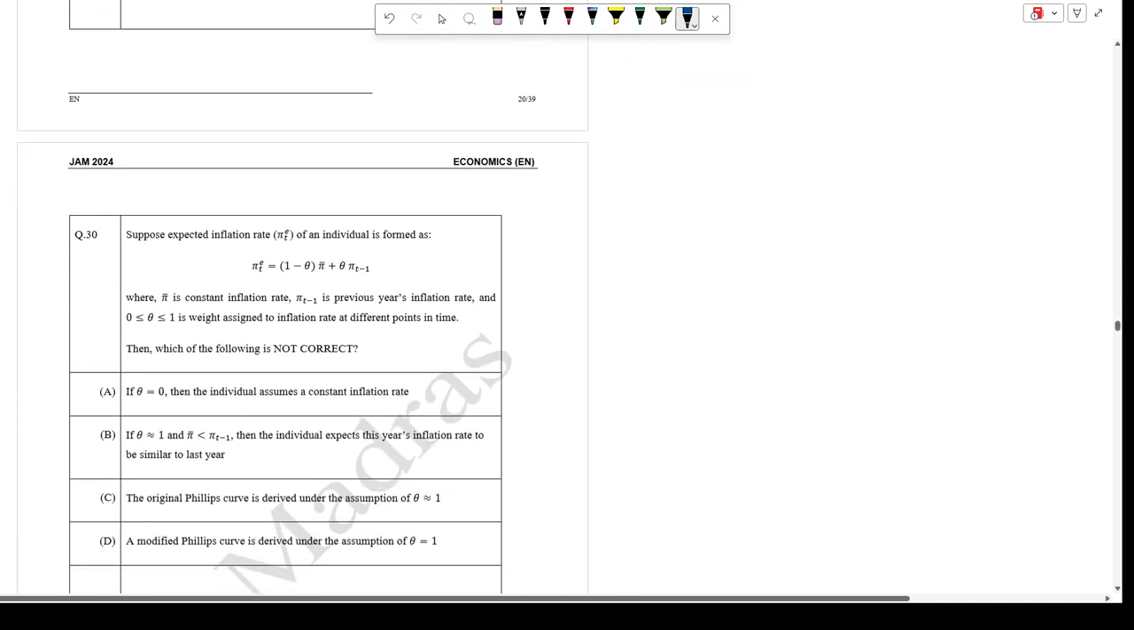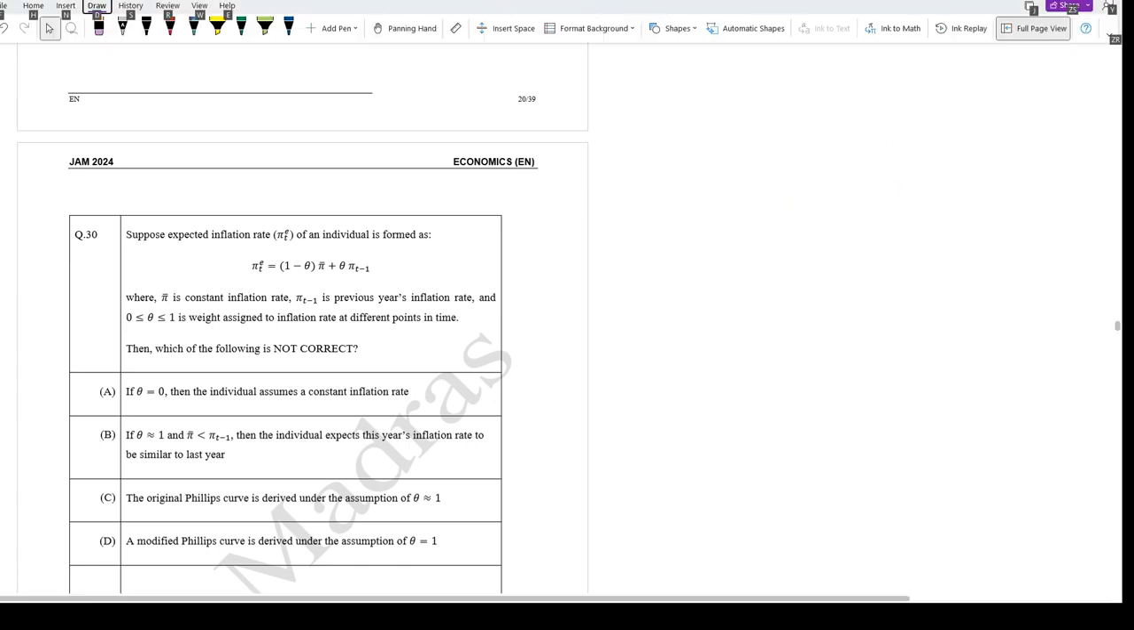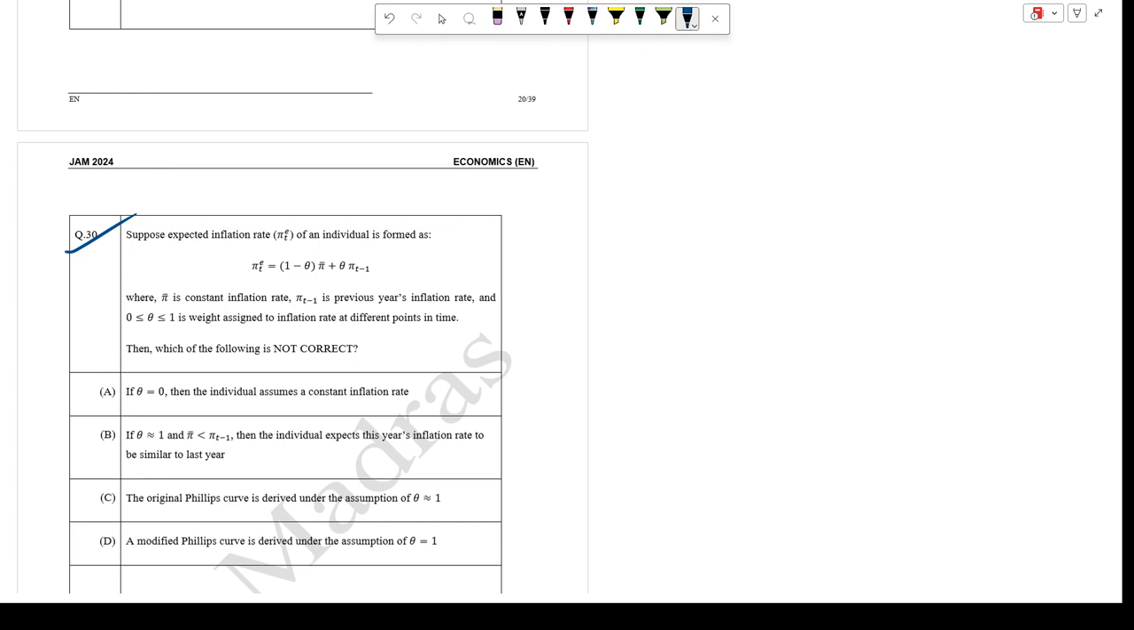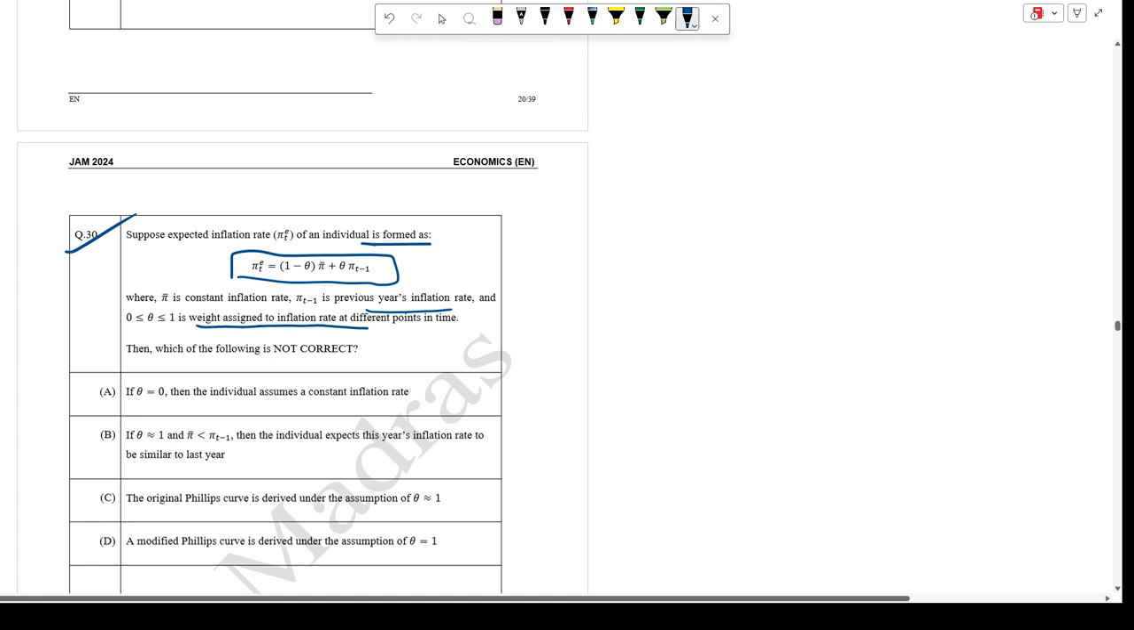Next, let's proceed to question number 30. Suppose the expected inflation rate of an individual is formed in this way, where pi is the inflation rate, pi t minus 1 is the previous year's inflation rate, and theta is the weight. Which of the following is not correct? At theta equal to 0, the individual assumes a constant inflation rate. This is very much correct.